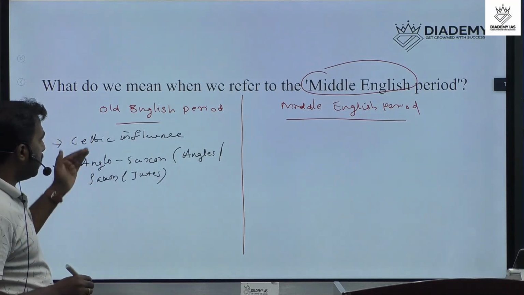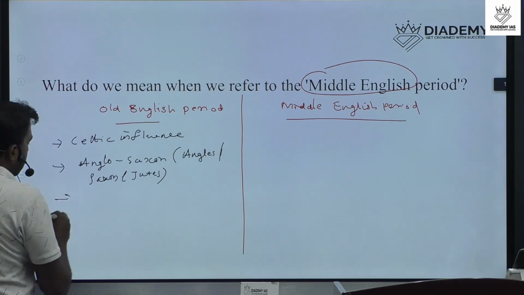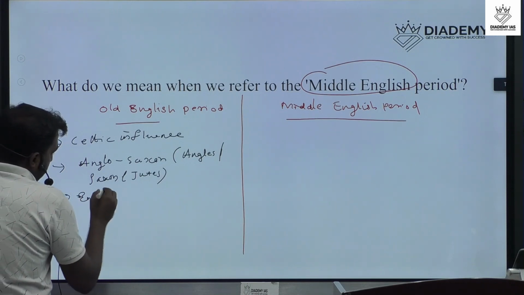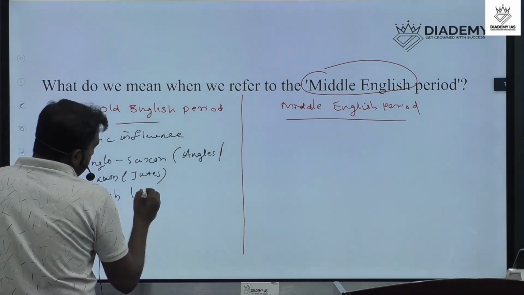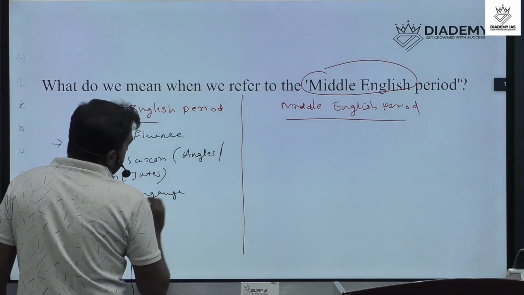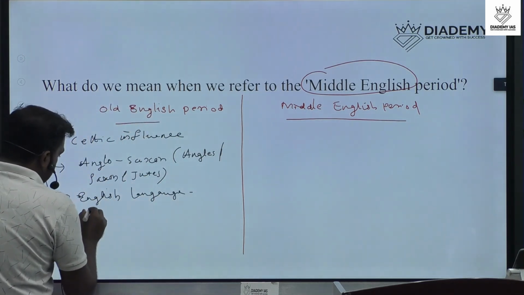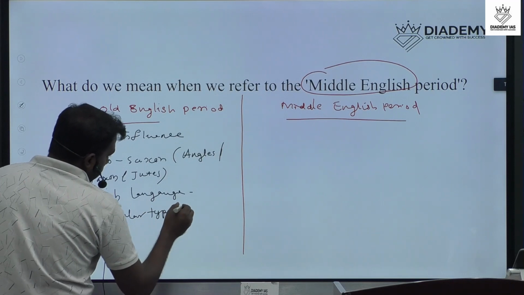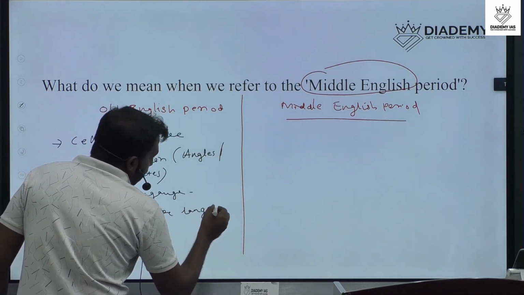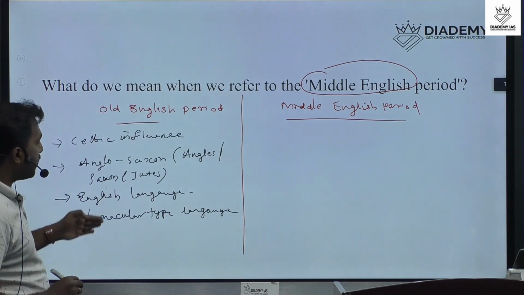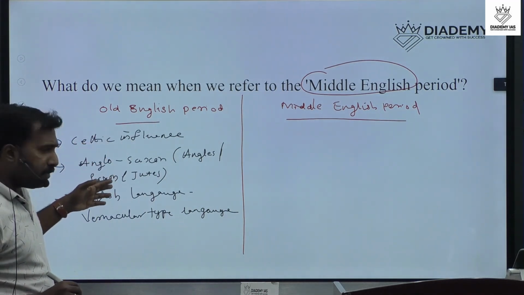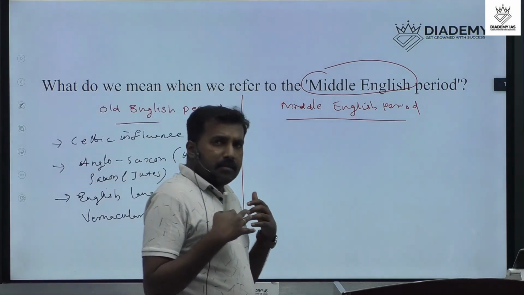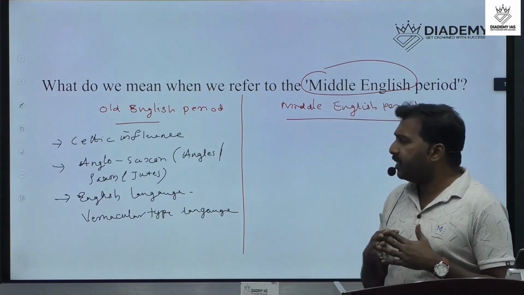And the next one is the English language, especially the vernacular language, which was the main important point. We have to remember that during the Old English period we had the vernacular English language.